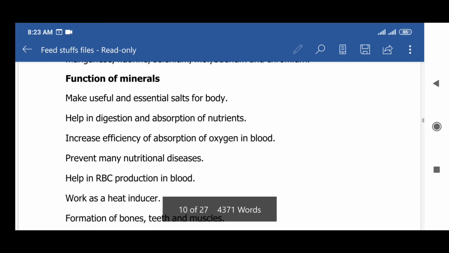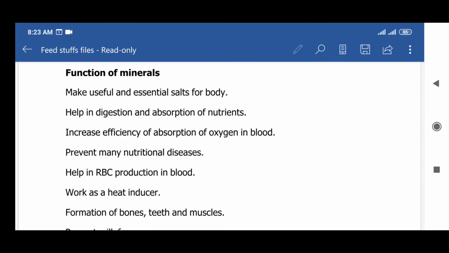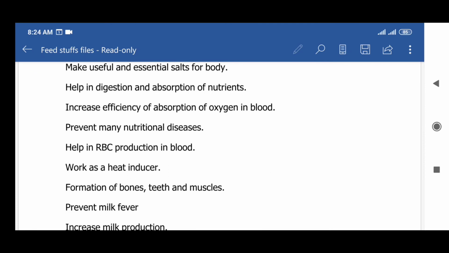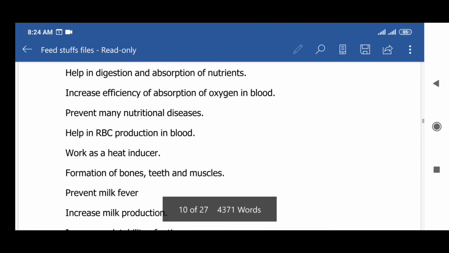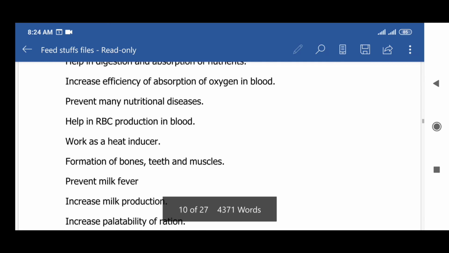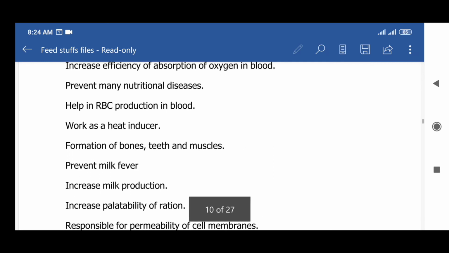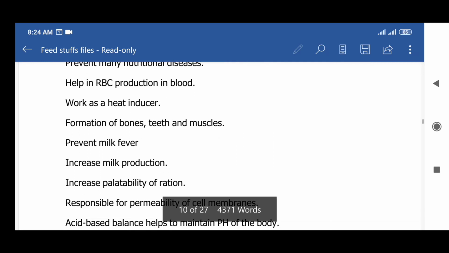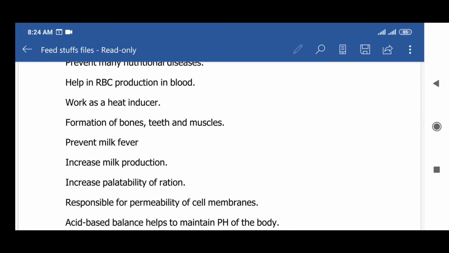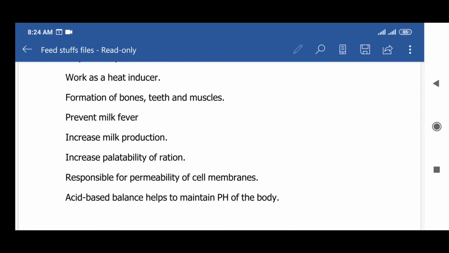Functions of minerals: at first, they make useful and essential salts for the body. Next, they help in digestion and absorption of nutrients. Next, they increase the efficiency of absorption of oxygen in blood. Next, they prevent many nutritional diseases. Next, they help in RBC production in blood. Next, they work as a heat inducer. Next, formation of bones, teeth, and muscles.